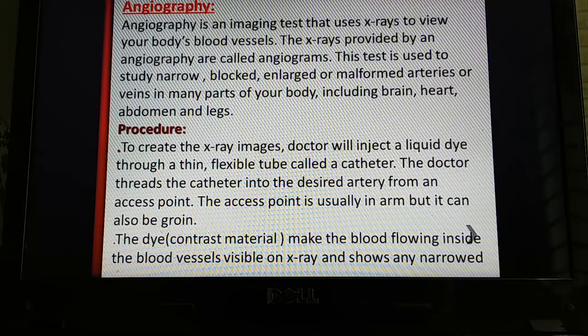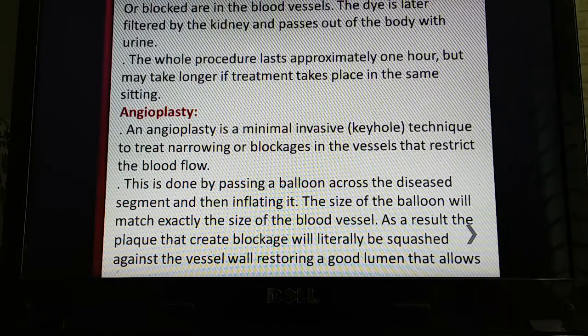Then the dye, or contrast material, makes the blood flowing inside the blood vessels visible on X-ray and shows any narrowed or blocked area in the blood vessels. That means the dye makes it easier to observe the blood vessels in the X-ray machine, so it shows whether there is any blockage in a patient's vessel.